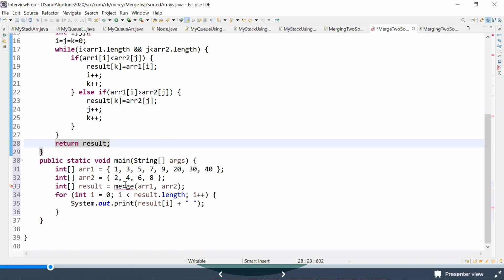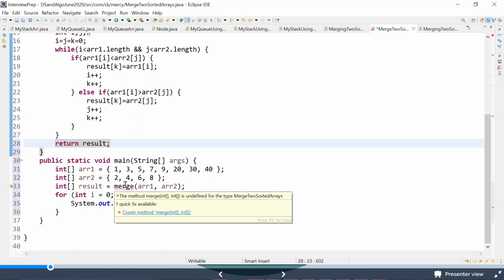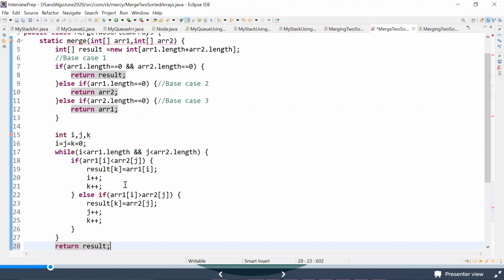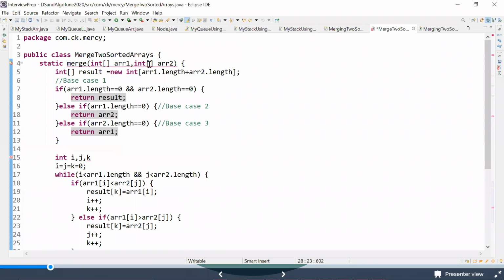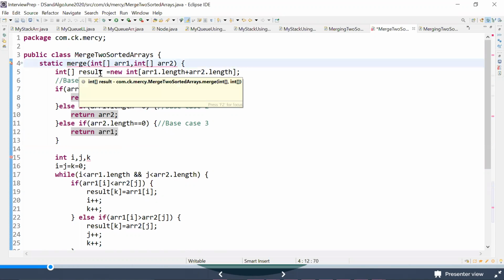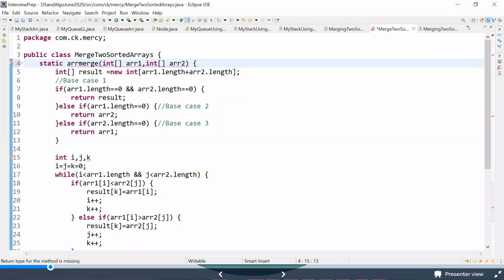What is this one saying? Undefined for merge two sorted arrays. That is undefined return type. Okay, fine, I think we need to return an integer array.